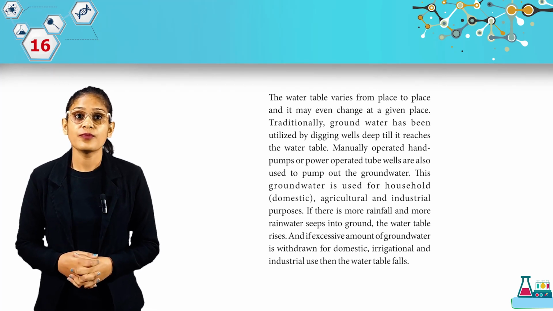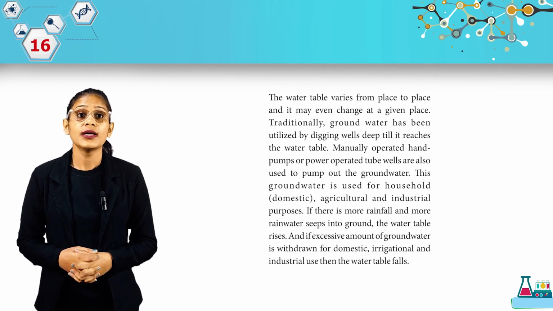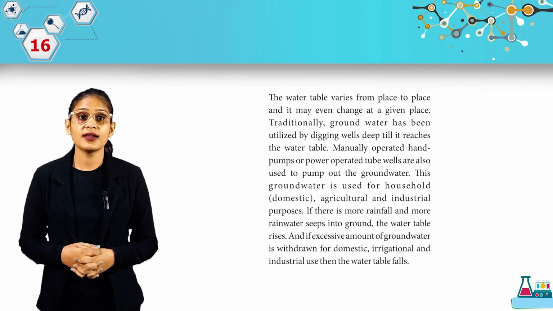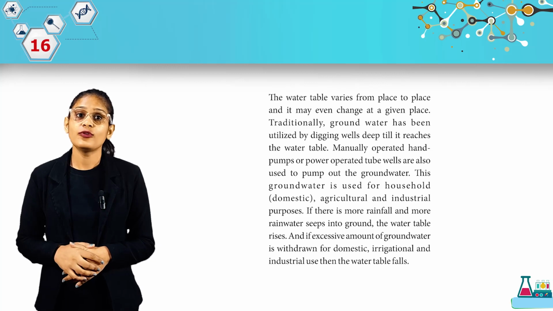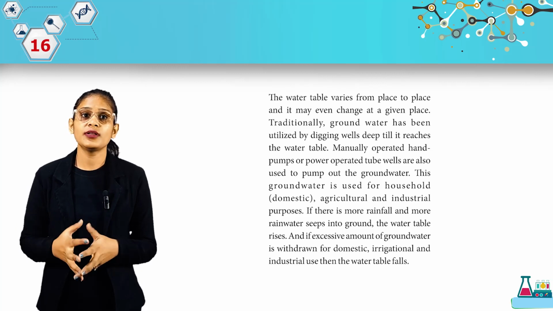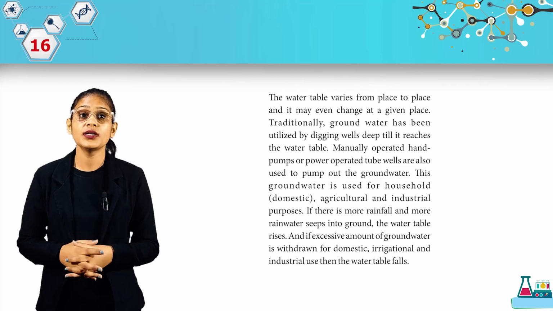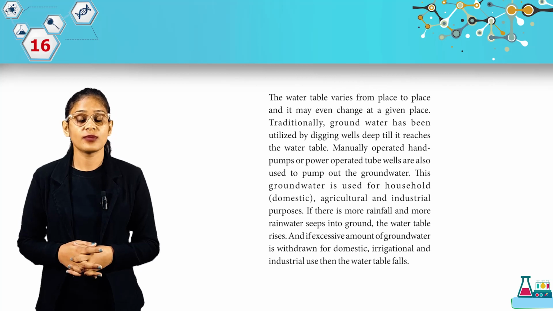Manually operated hand pumps or power operated tube wells are also used to pump out the groundwater. This groundwater is used for household, domestic, agriculture and industrial purposes. If there is more rainfall and more rainwater seeps into the ground, the water table rises. And if an excessive amount of groundwater is withdrawn for domestic, irrigation and industrial use, then the water table falls.